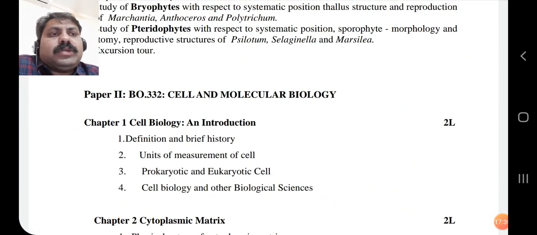cell and molecular biology. So this is the outline of your syllabus. We will start with chapter 1 by 1 in the next part.